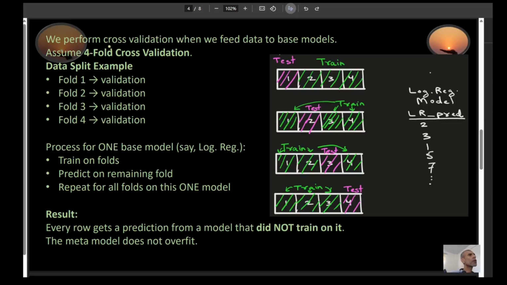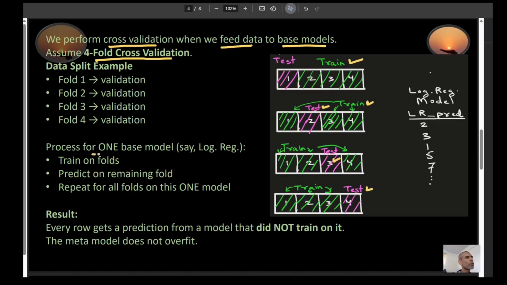So we perform cross validation when we feed our data to the base models, because we want to prevent overfitting. Suppose we perform four-fold cross validation. We have data right here, and I split it into four parts. Parts 2, 3, 4 will be my training, and part 1 will be my testing. In the next fold, parts 1, 3, and 4 are training, and part 2 is for testing. For fold 3, parts 1, 2, and 4 are for training, and part 3 is for testing. And in fold 4, my training would be 1, 2, 3, and part 4 would be for testing. So these are my four folds.